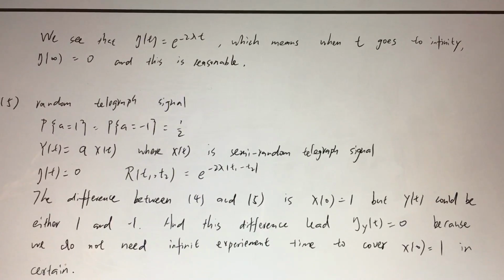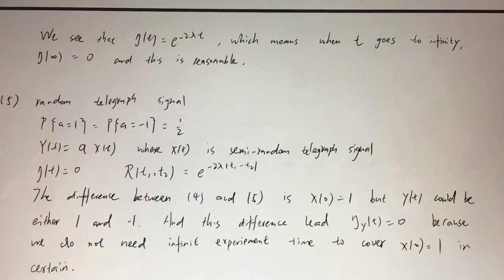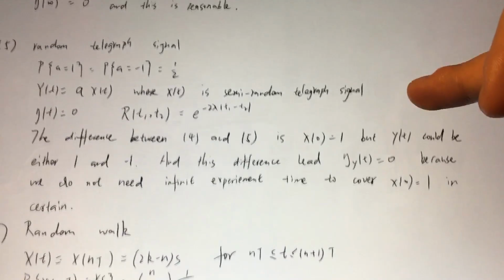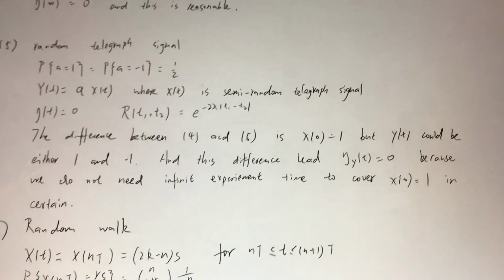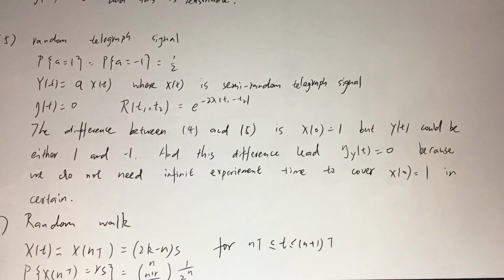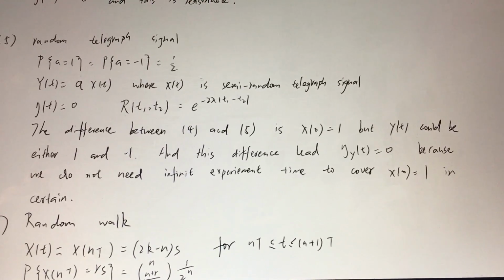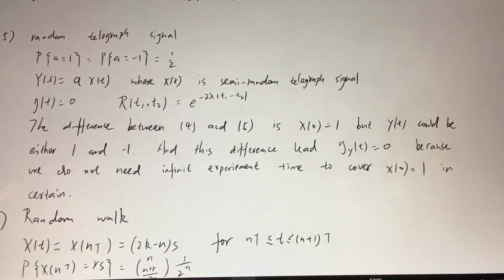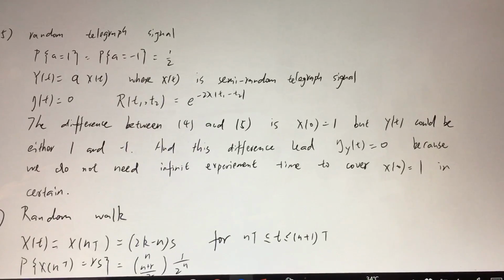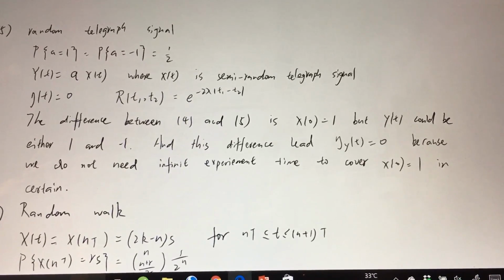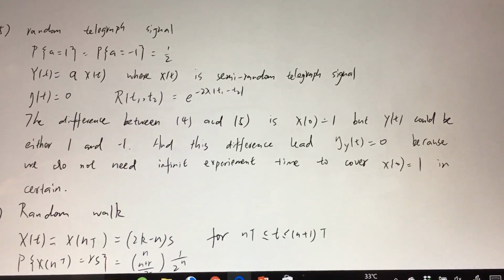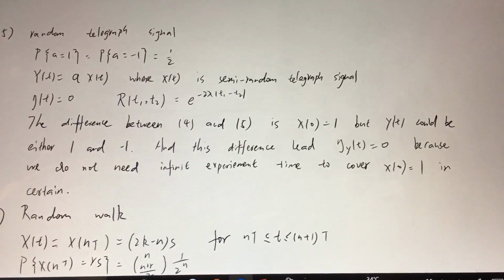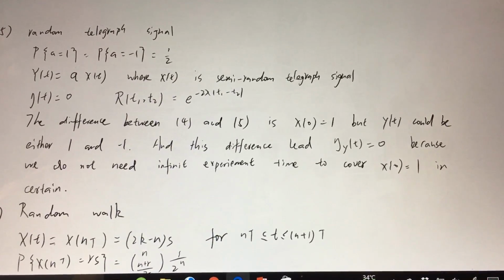And as for the fifth question about the random telegraph signal, we define a random variable A, and the probability of A equals 1 equals the probability of A equals minus 1. Both are 1/2, and we define Y(t) equals A times X(t), where X(t) is the semi-random telegraph signal.